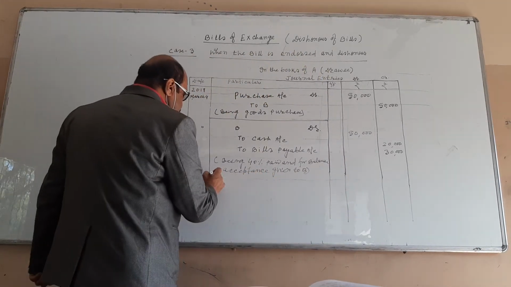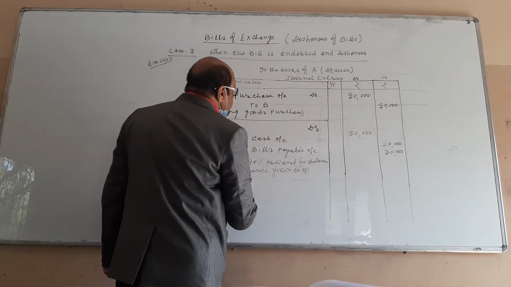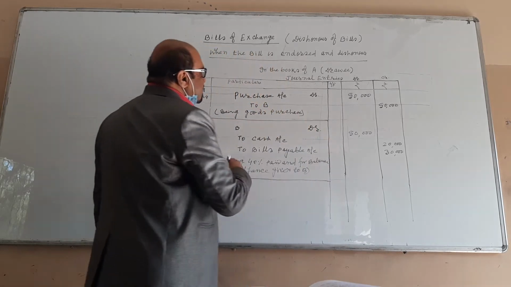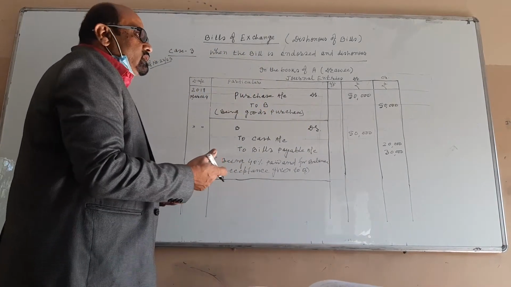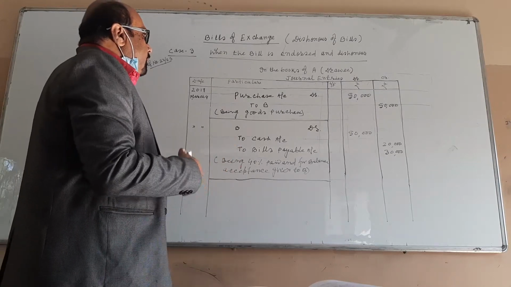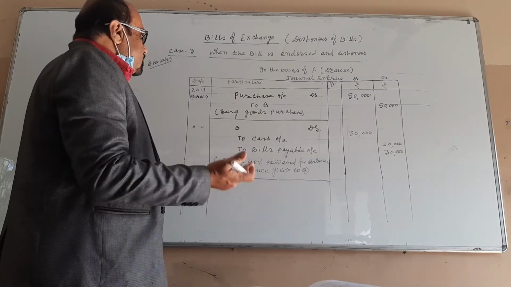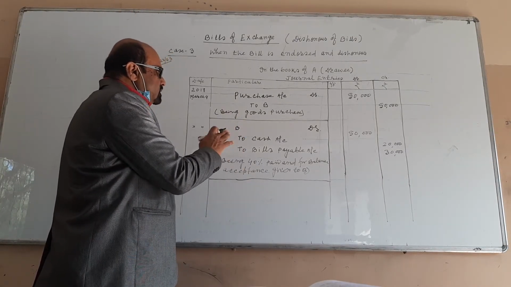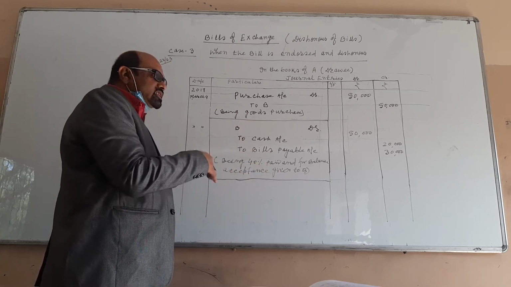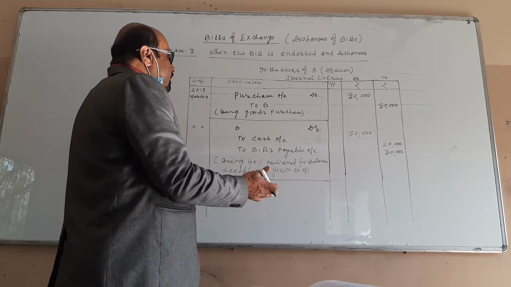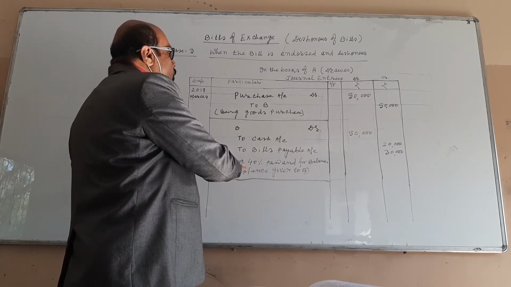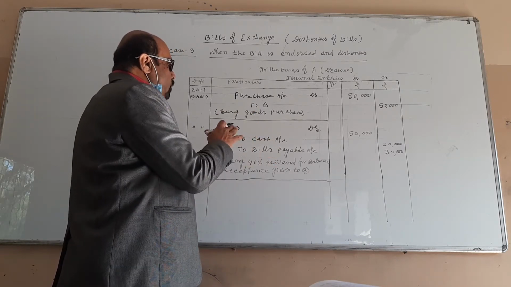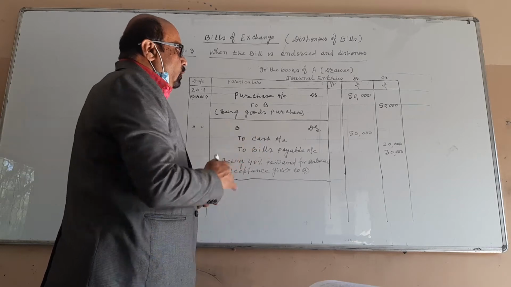Is it clear? Suppose the bill is given by whom? By A. So A makes the payment of 40% in cash, and for the remaining 60% he gave the acceptance to whom? To B. So the entry is what? B account debit, to cash account, to bills payable account.